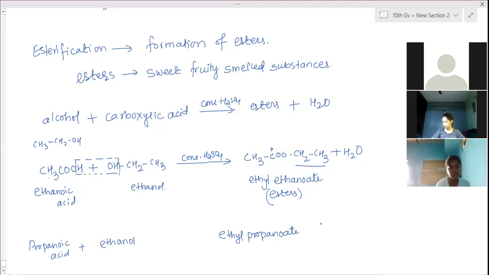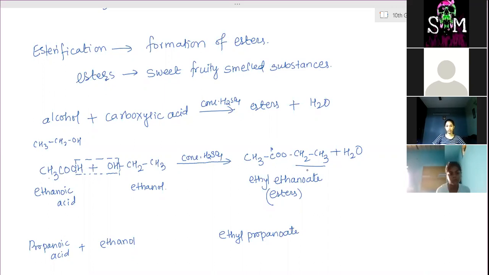Clear? If methanoic acid combines with ethanol, then which type of ester is formed? What is the name of the ester formed? Ethyl methanoate. Yes, ethyl methanoate.